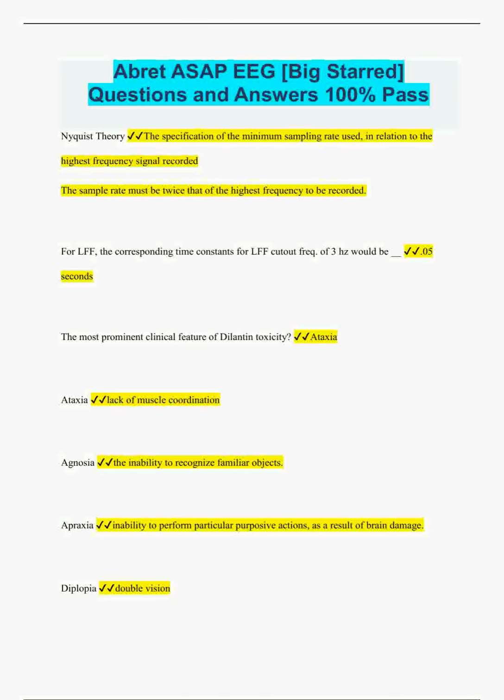The most prominent clinical feature of Dilantin toxicity? Ataxia: lack of muscle coordination. Agnosia: the inability to recognize familiar objects. Apraxia: inability to perform particular purposive actions as a result of brain damage. Diplopia: double vision. 1/4.